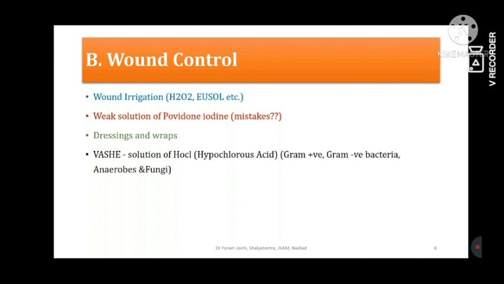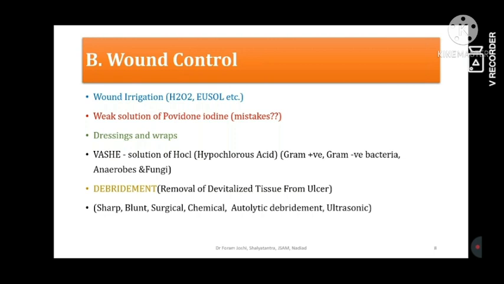Then Vashe solution. Vashe solution is hypochlorous acid, and it is used against gram positive and gram negative bacteria, anaerobes and fungi, for all the purposes. Another is the debridement we do in clinical practice, that is, removal of devitalized tissues from the ulcer. These are the different methodologies for the different indications in non-healing ulcer management. Then biodebridement, the maggot therapy. In Ayurveda we use leech application, and that also works as a biodebridement method.